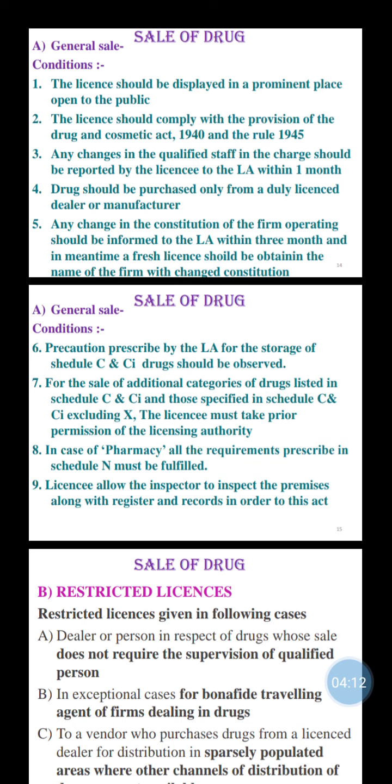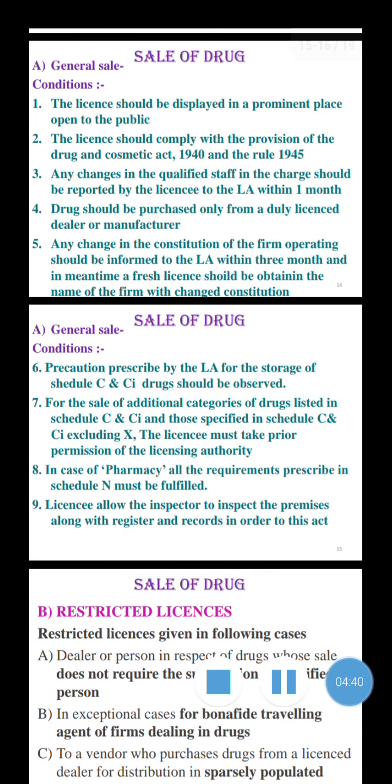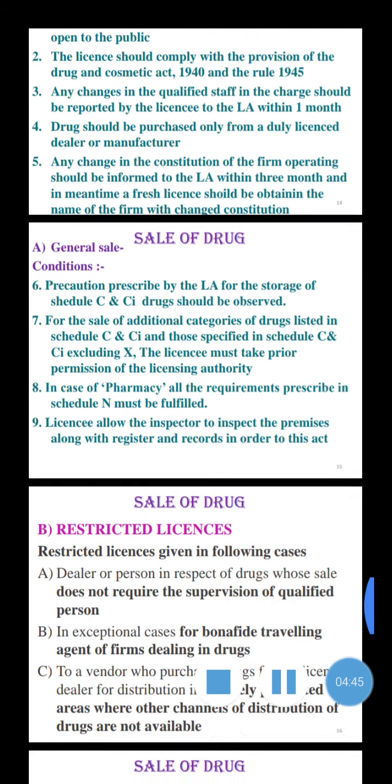For the sale of an additional category of drugs listed in Schedule C and C1, and those specified in Schedule C and C1 excluding X, the licensee must take prior permission from the LA. In case of a pharmacy, all the requirements prescribed in Schedule N must be fulfilled, and the licensee must allow the inspector to inspect the premises along with the registers and records in order to enforce this Act. Now, these are the conditions required for general sale of drugs.